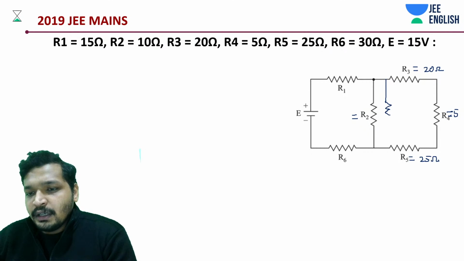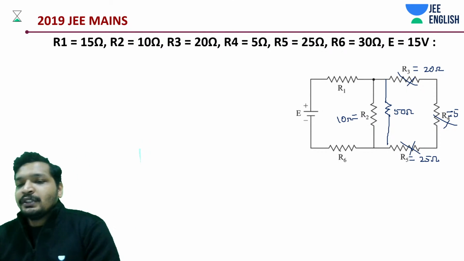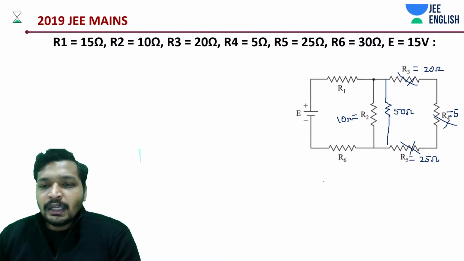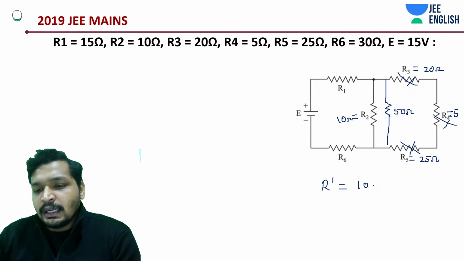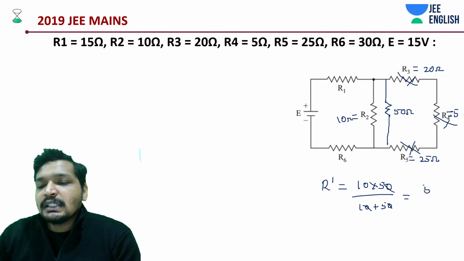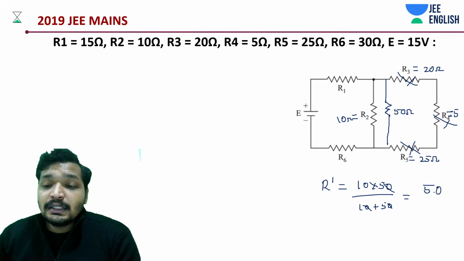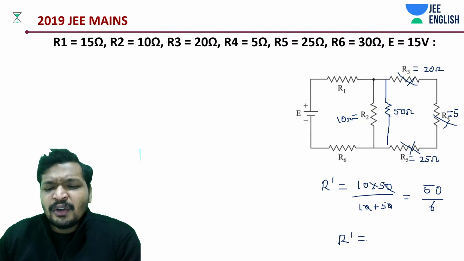Instead, we are going to have 50 ohms. I can forget this, and this is 10 ohms. What is the parallel combination of 10 ohms and 50 ohms? So R dash, let's keep it as R dash. It's 10 into 50 divided by 10 plus 50. Okay, then we have something like 50 by 6. My mistake, it's 50 by 6. Or R dash is going to be how much? 25 by 3 if necessary.